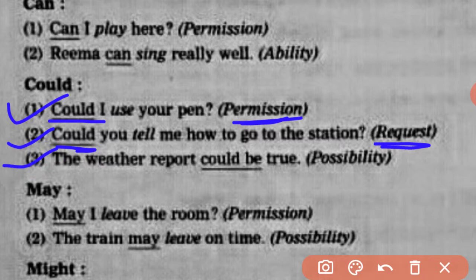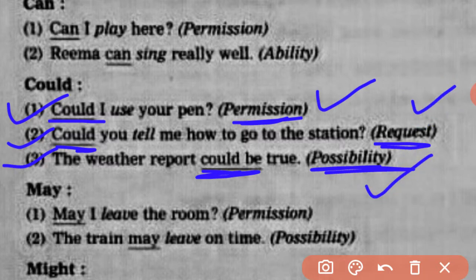Next one, the weather report could be true. So here the phrase could be stands for possibility. It is not sure whether the weather reports are true or not, but it is a possibility. It is assumed that they may be true. So here the word could is used for asking permission, to request, and to show the possibility of something.